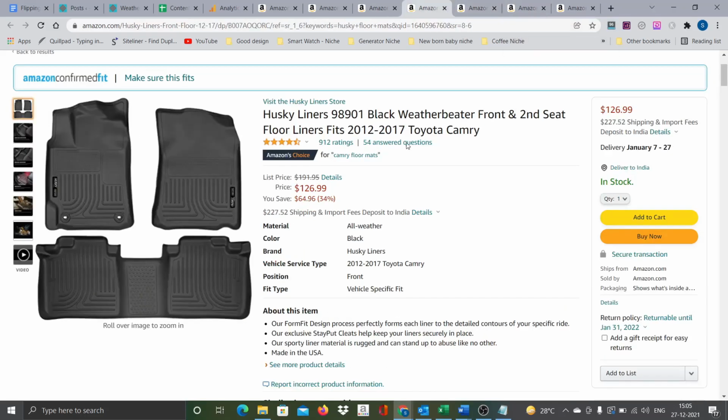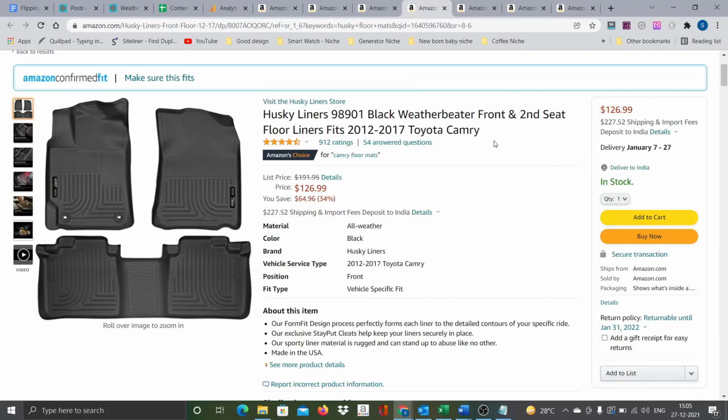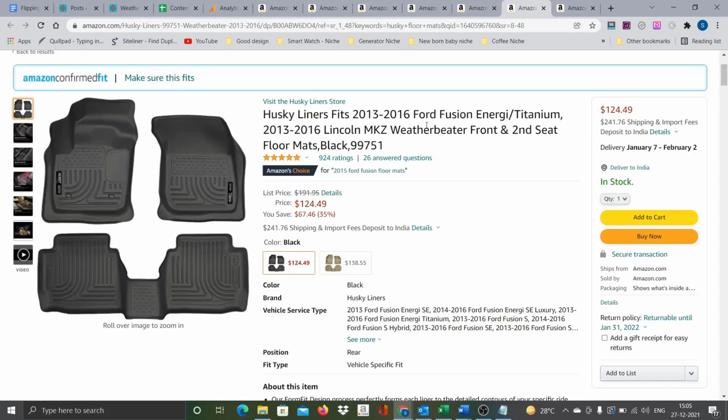What I observed is, for Husky liners, it seems most of the mats are very much customized for a vehicle type. You can see this is for Toyota, and this one is for Silverado, Sierra, and if you see here, this is mainly for Ford vehicles. So maybe these are the mats that I quickly found with good ratings. We'll include them for now, and we'll see later if we want to replace them, right?